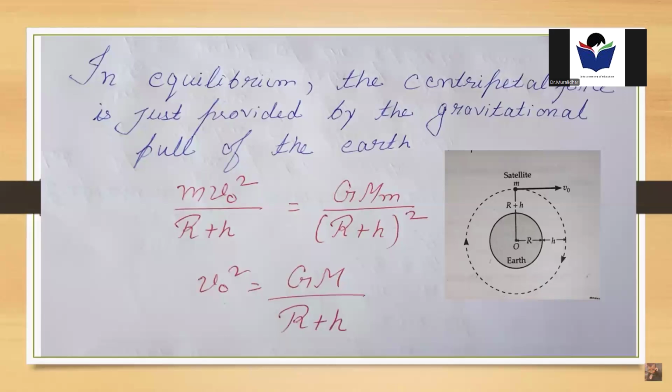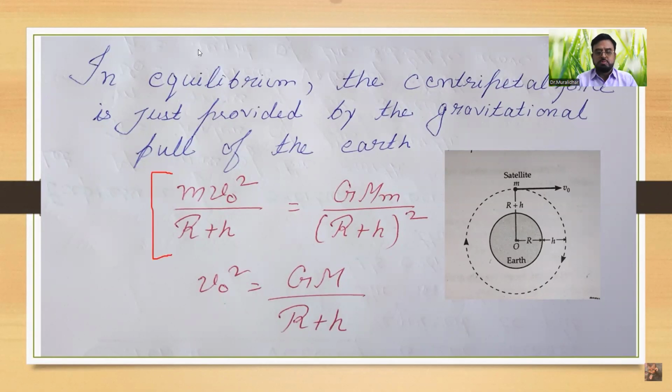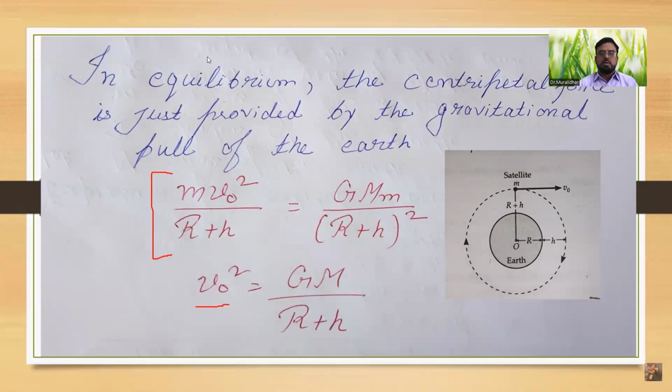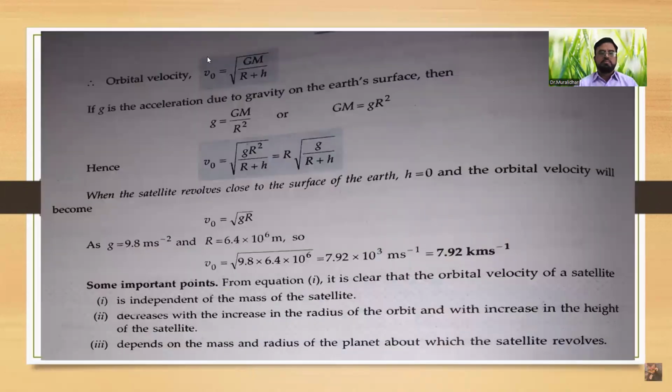For equilibrium, both the forces are equal to each other, and from this, after solving the equation, we get the equation for V0 square. V0 square is equal to GM divided by R plus H. So finally, we get the final result for the orbital velocity, that is, V0 is equal to under root of GM divided by R plus H.